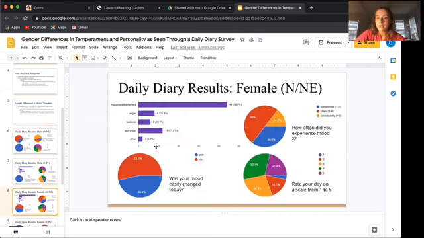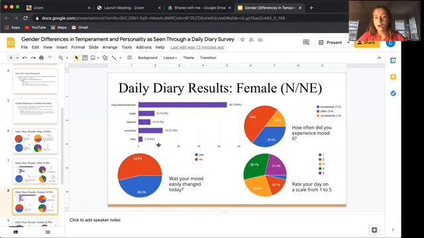So when it comes to females and neuroticism and negative emotionality, on the emotion they felt for the day, 78% of them said that they felt happiness and excitement throughout the day. The next one was worry or fear, but that was only 21%. And then, was your mood easily changed today? 53% said no, but 46% said yes, which is a very different number than what we got with the males.